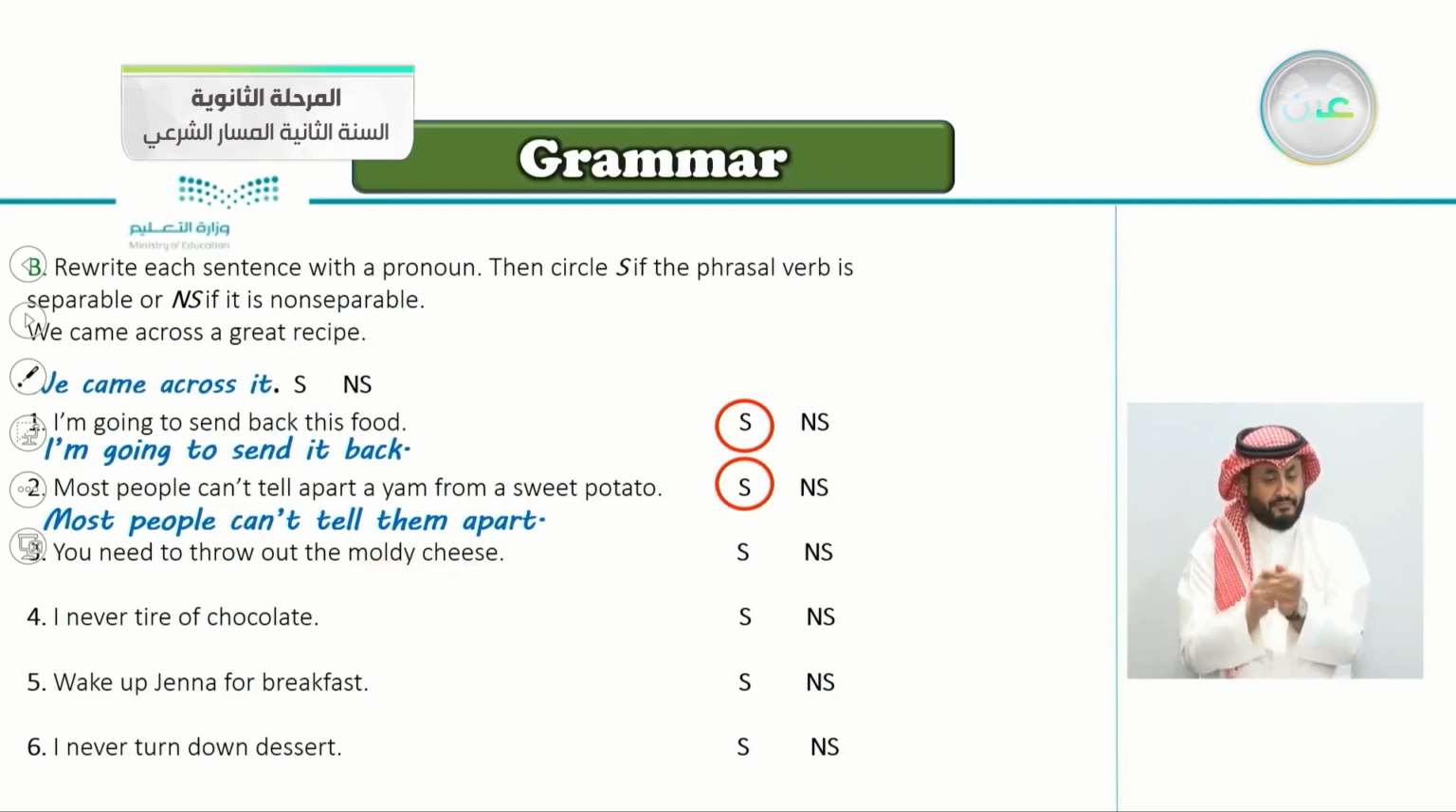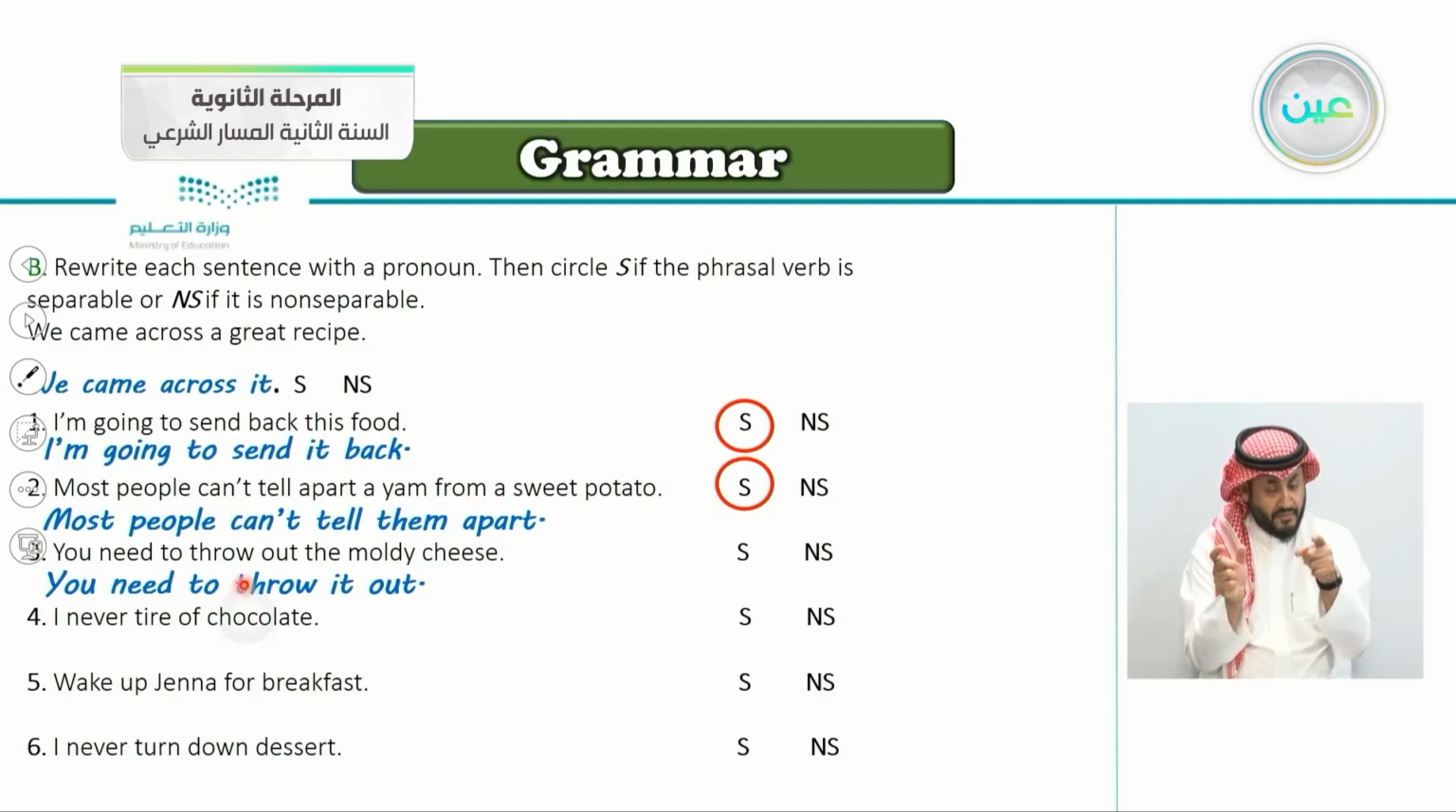So what do we say here? Very good. You need to throw it out. So here, of course, it's also separable. Number four, I never tire of chocolate. I never tire of chocolate. I'm never bored of chocolate.